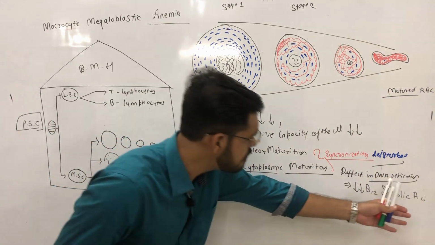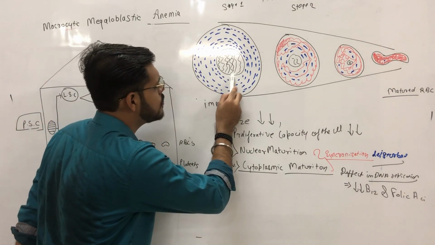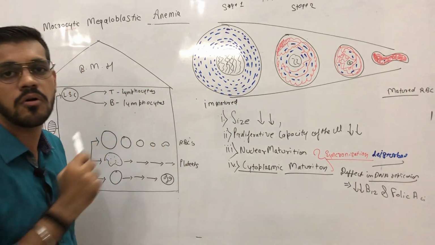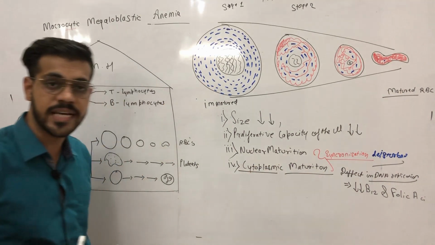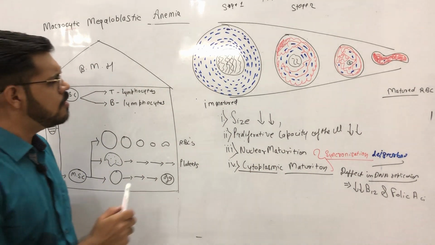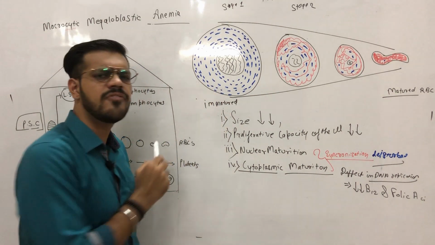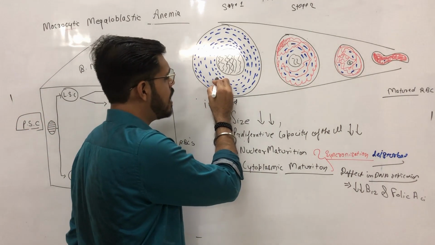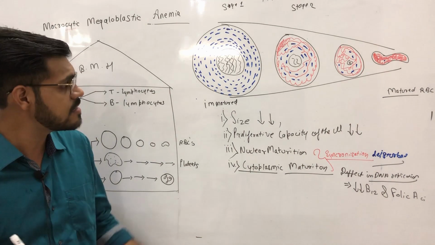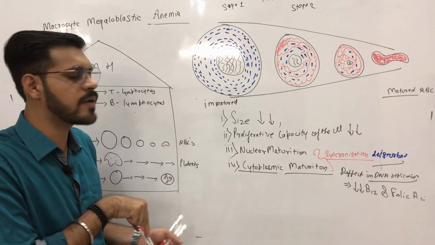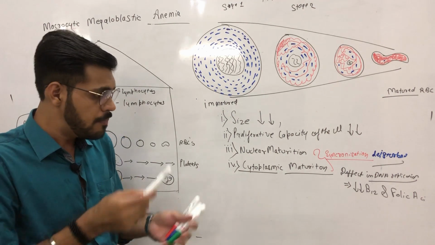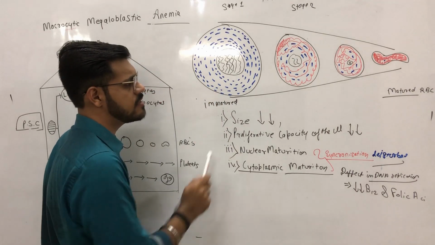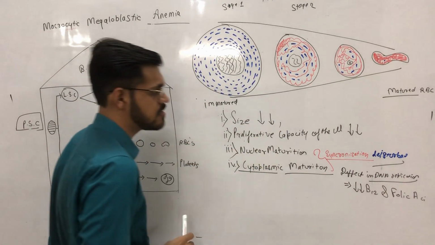Now, if there is a defect in DNA replication, will the nucleus differentiate? Will the nucleus get smaller? No, it will not get smaller because there is a problem in DNA replication. But will the mRNA be affected by DNA replication? No, because mRNA produces protein by translation, and mRNA itself is produced from DNA by transcription. But both these processes, translation and transcription, are not affected in this case. Only DNA replication is affected.